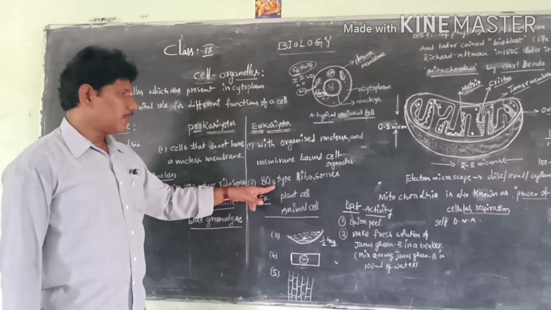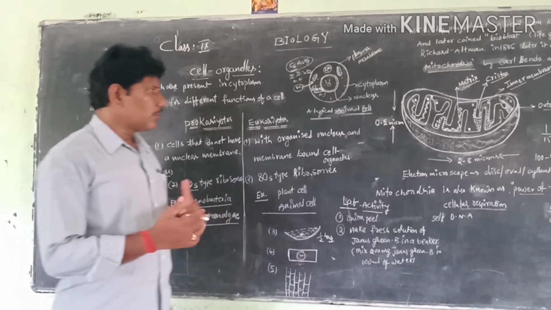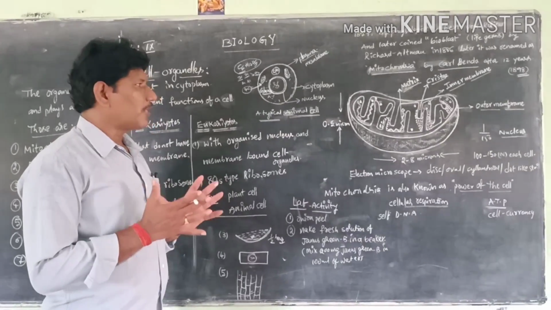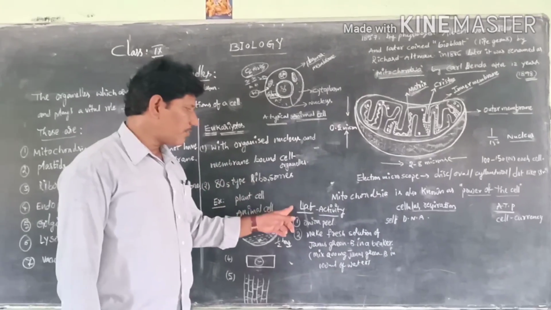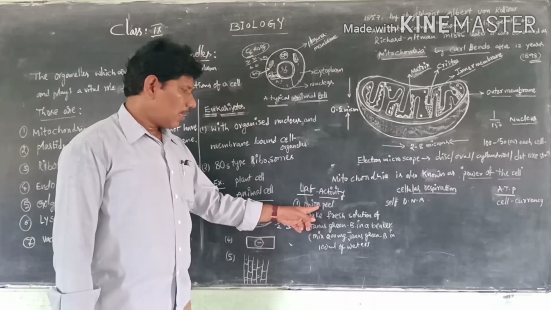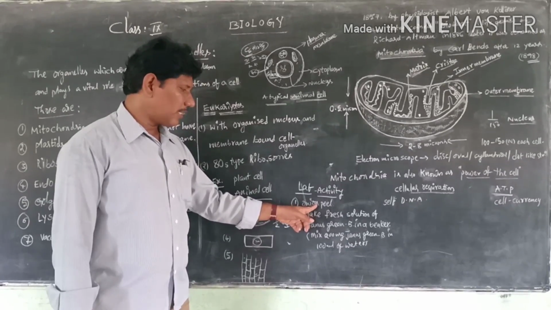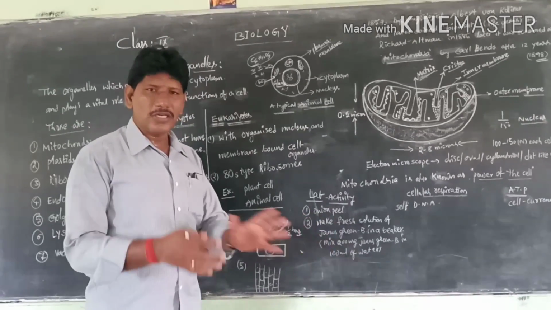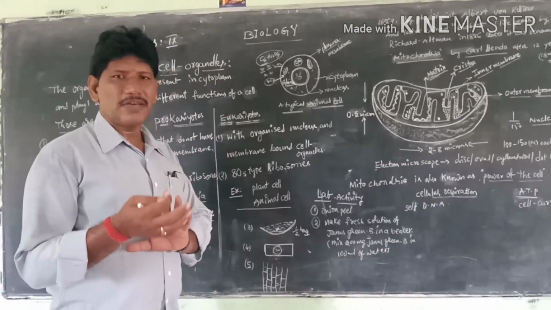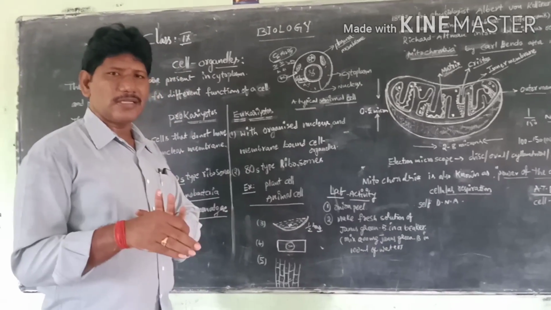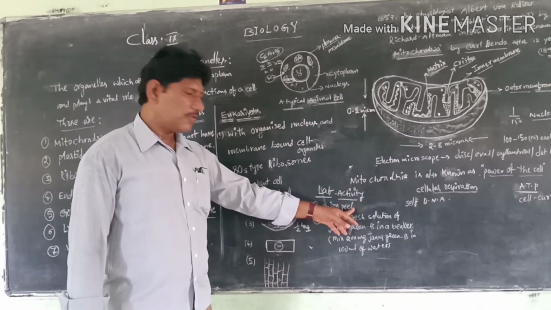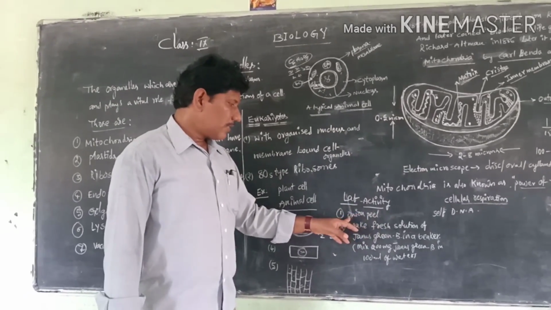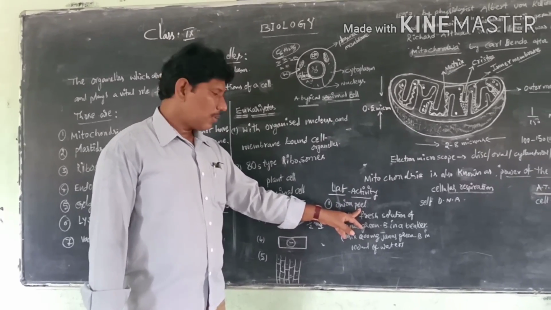Then we can go to the lab activity on mitochondria. It's a very simple lab activity. We start with an onion peel, which we separate from the onion and observe under the microscope and represent in a diagram, as we did in the previous lab activity. The same procedure can be followed here also.